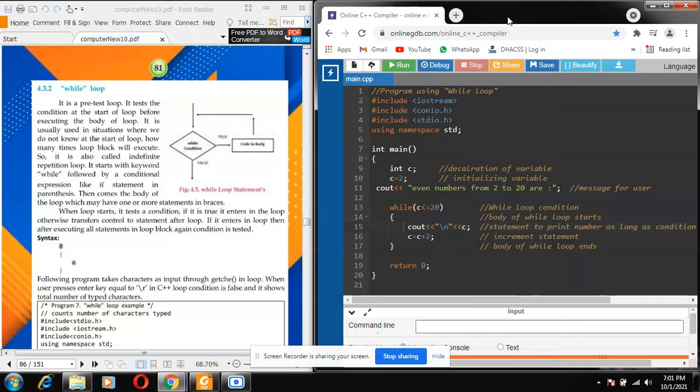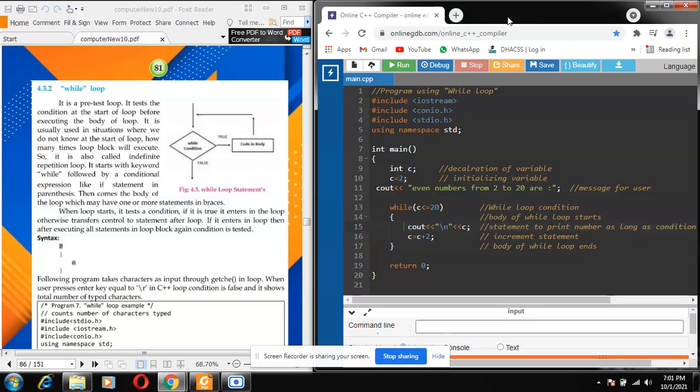Good day, everyone. Today we are going to discuss loops in this session. What is a loop? A loop is an iteration or repetition. It means when you want a set of statements to repeat itself again and again, we use a structure called a loop. In C++, we have three kinds of loop: for loop, while loop, and do while loop.